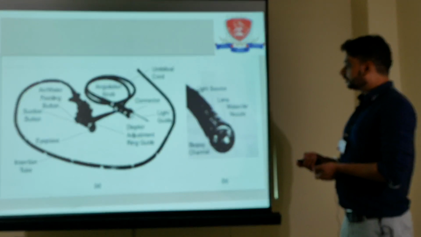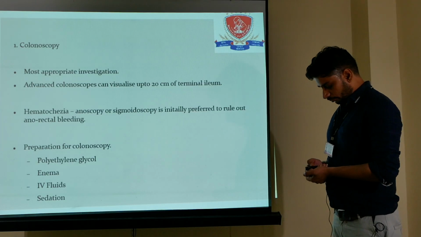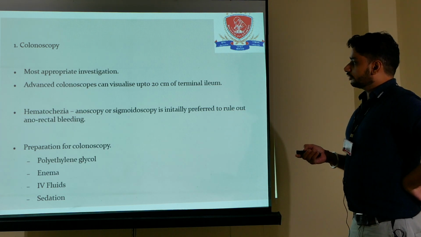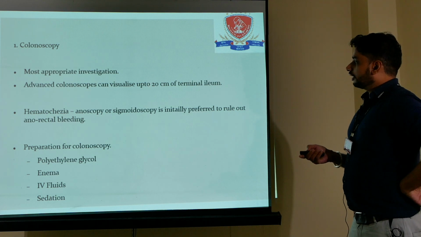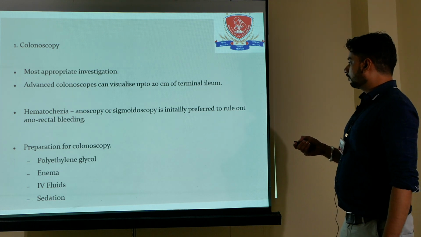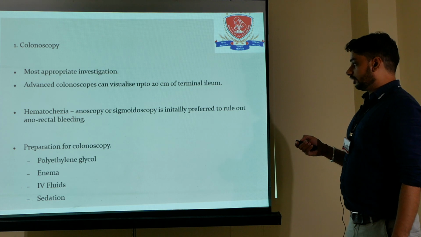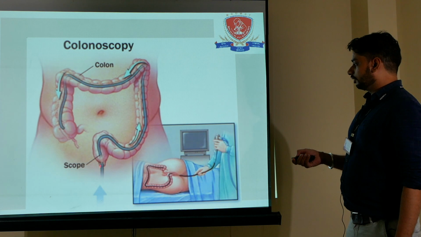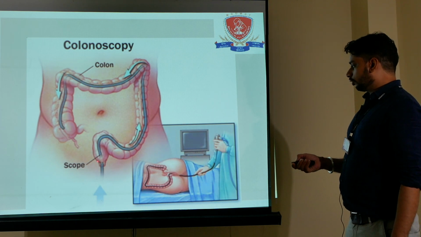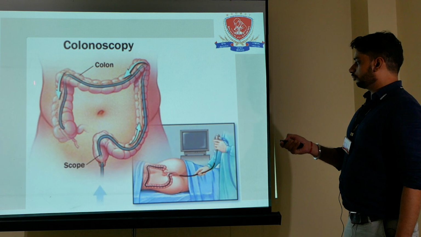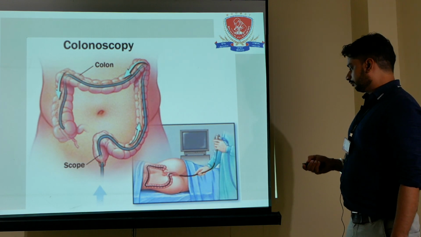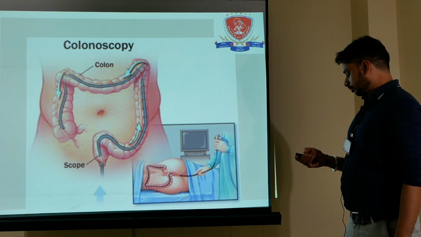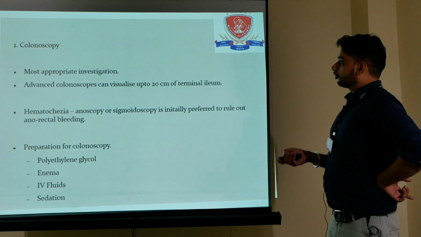The first modality is colonoscopy. It is a very important modality in gastrointestinal bleeding. An advanced colonoscope can visualize up to 20 centimeters of the terminal ileum. We insert the colonoscope from here, and it can visualize up to 20 centimeters of the terminal ileum. This diagram shows the position of the patient during the colonoscopy.